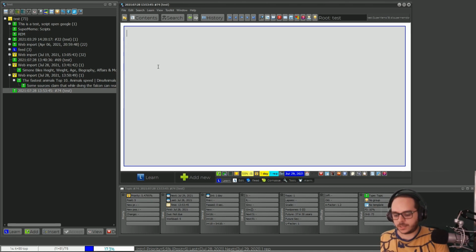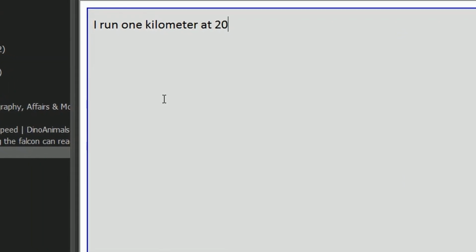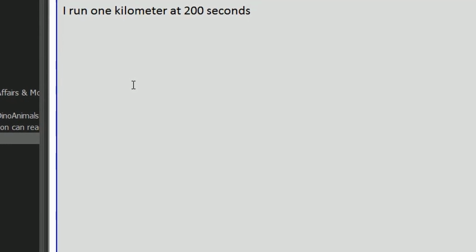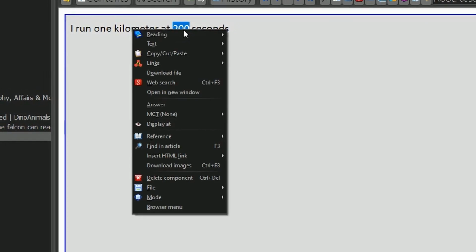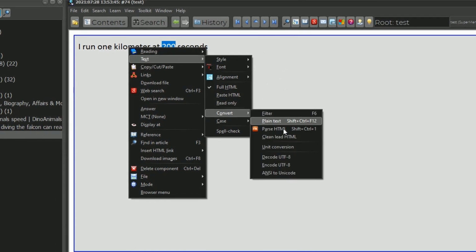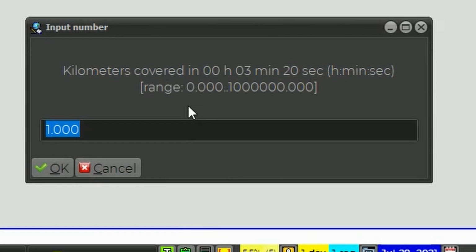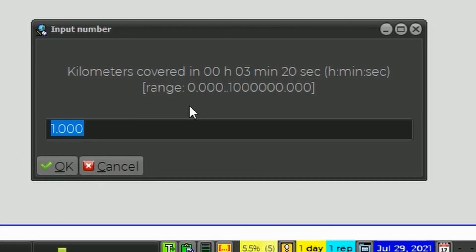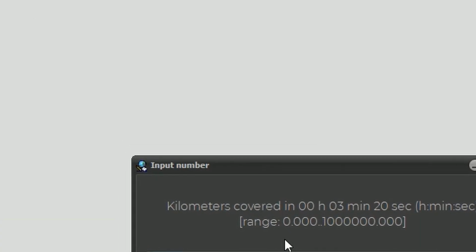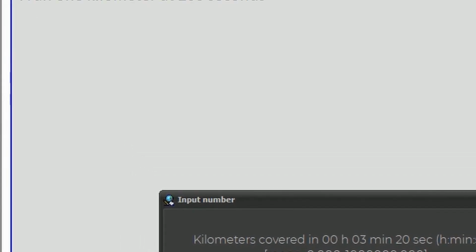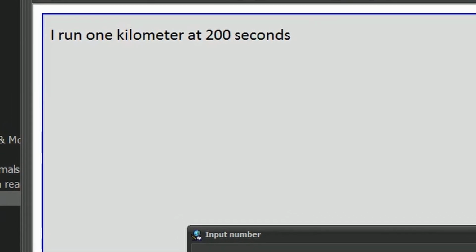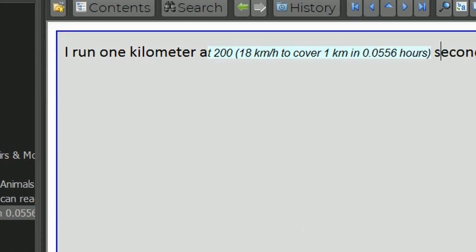And finally, there's also a conversion of speed. Let's say that I do, I don't know, 200 seconds. So if I click here, text, convert, unit conversion, and time to speed, it's if I need 200 seconds to run a kilometer, at what speed am I running? So it's just one kilometer in 3 minutes 20 seconds. And here you go, I'm going 18 kilometers per hour.